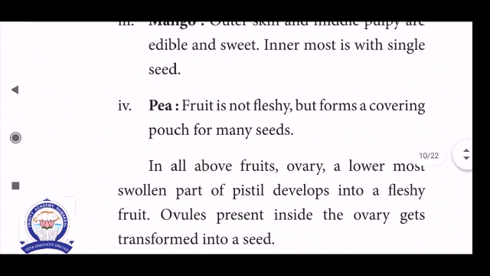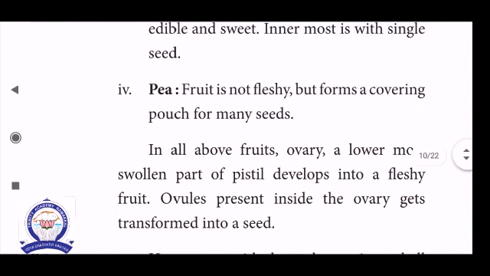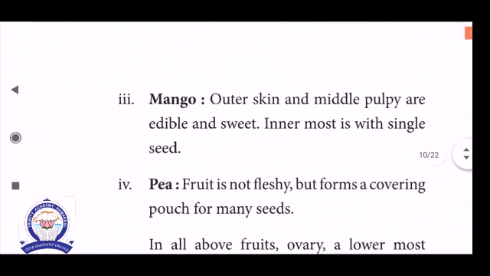Next, pea. The fruit is not fleshy. For example, the pea plant forms a covering pouch for many seeds.